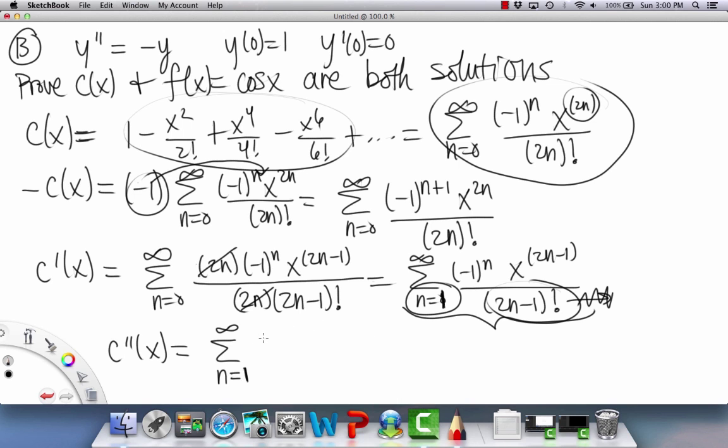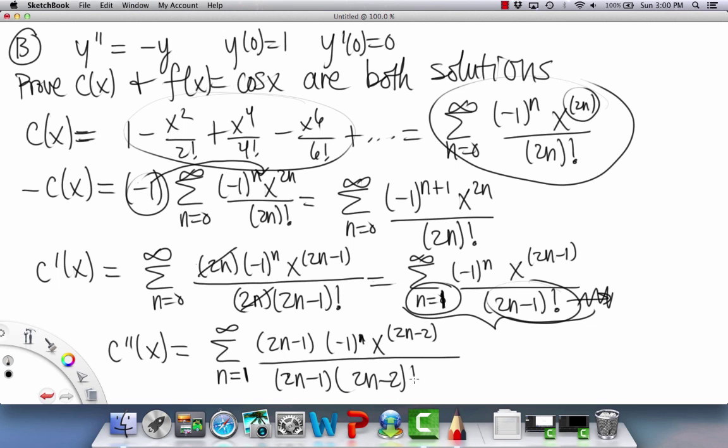We'll bring the power down in front, so then we have 2n minus 1 times this negative 1 factor there to the n, x to the 2n minus 2, because we're subtracting another one from the power. And then this factorial down here breaks down into 2n minus 1 times 2n minus 2 factorial, and these in front cancel again, and we get that this is going to be equal to this, n equals 1, n starts at 1, and then we're left with the following.